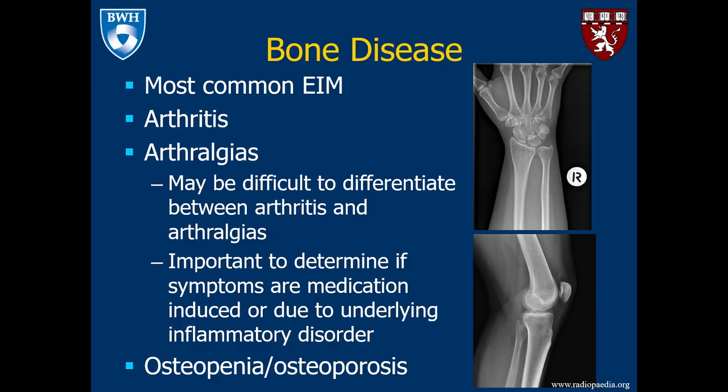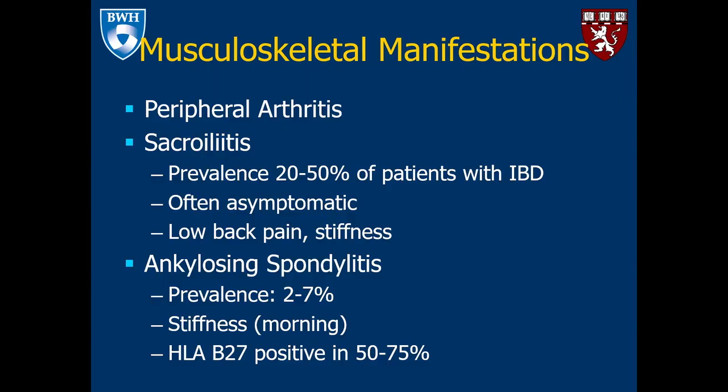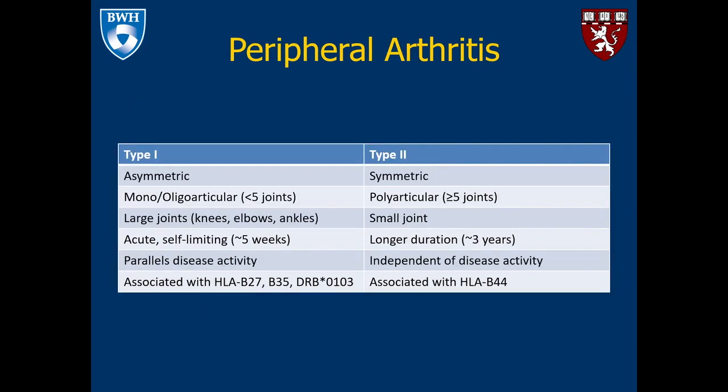Osteopenia and osteoporosis also may be present and are an extraintestinal manifestation or complication of inflammatory bowel disease. Additional musculoskeletal manifestations include peripheral arthritis, sacroiliitis, and ankylosing spondylitis. There are two types of peripheral arthritis which are depicted on this slide.